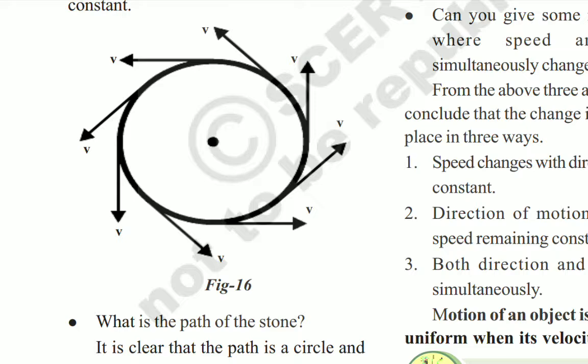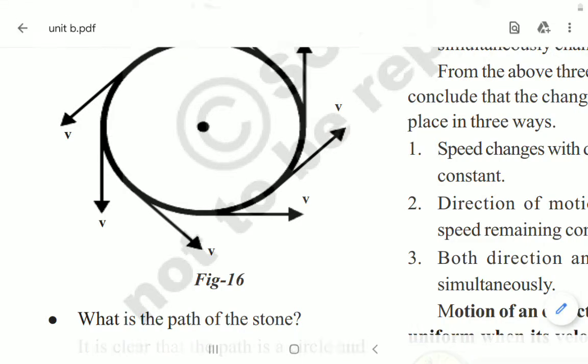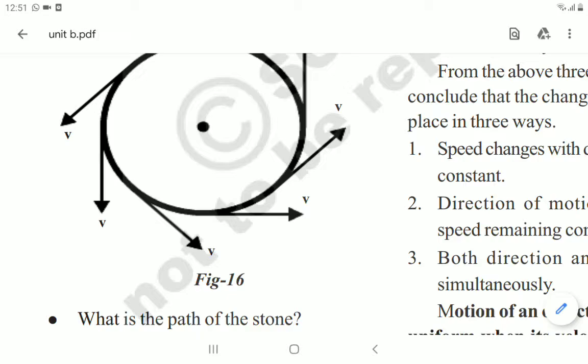In the figure you can observe, children, that in every time interval the direction of the object changes, but the speed is constant. In this activity we observe that though the speed remains constant, its velocity changes. Here we can understand that the speed of the stone is constant, but the direction is changing.